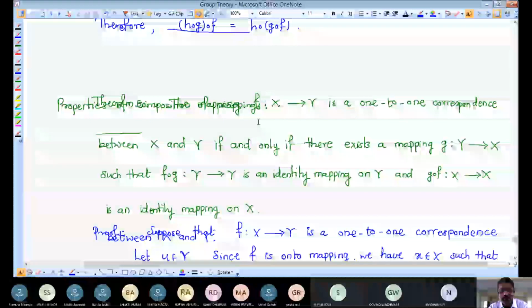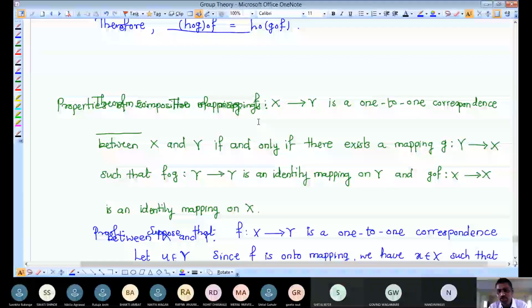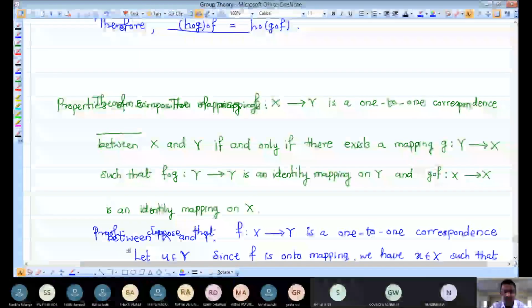Then in the converse part, we assumed that for a mapping F defined from X to Y, there is another mapping G from Y to X such that their compositions are identity mappings, and then we proved our mapping is one-to-one and onto. That means it is a one-to-one correspondence between the two sets.